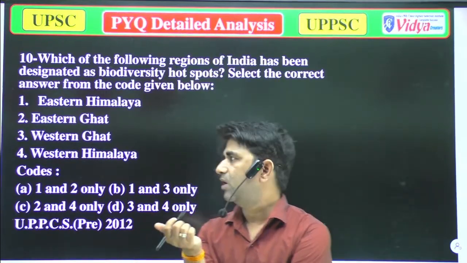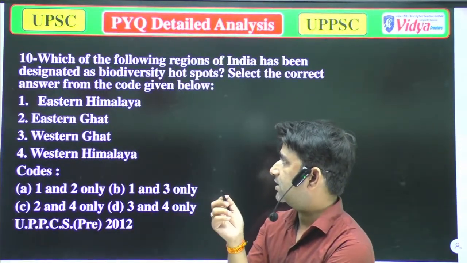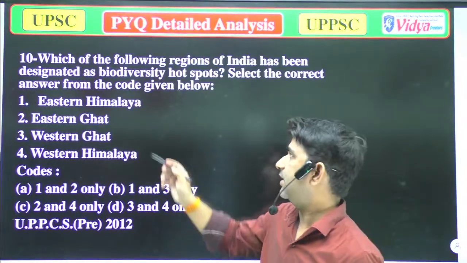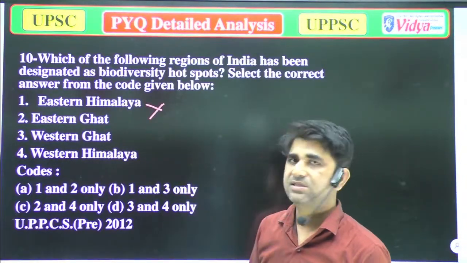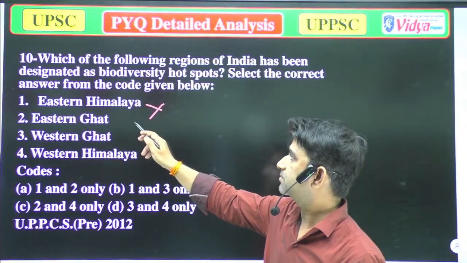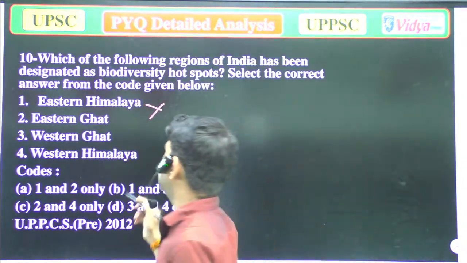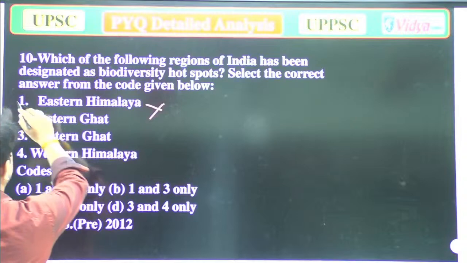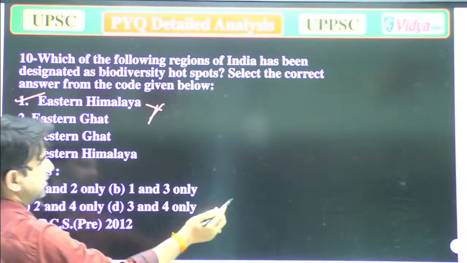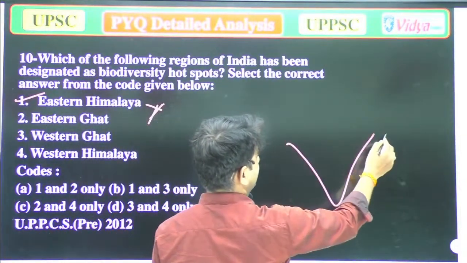So now we will move to the options. Eastern Himalayas is correct, because if you look at the map of India, this is the Eastern Himalayas.